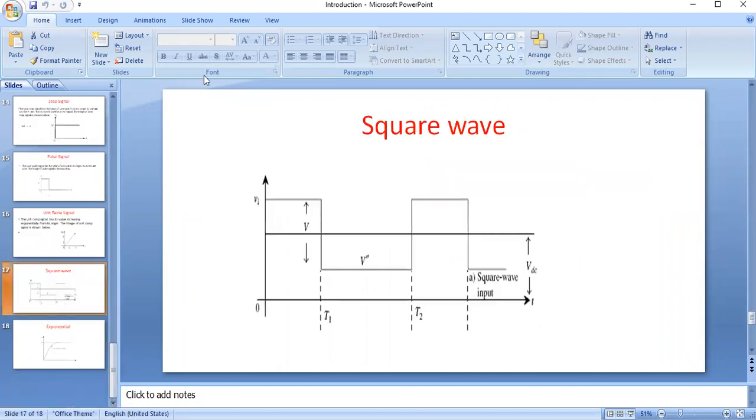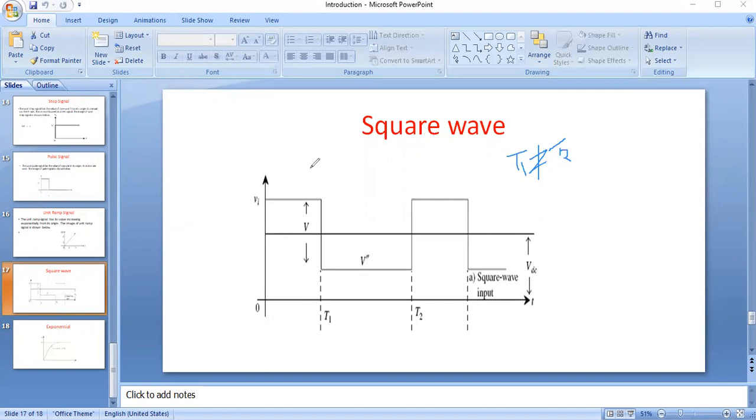And next one is square wave. See here, when t1 is equal to t2, if the time of positive duration is equal to the time of negative duration, then it is called a square wave. If t1 is not equal to t2, then it is called a rectangular wave.